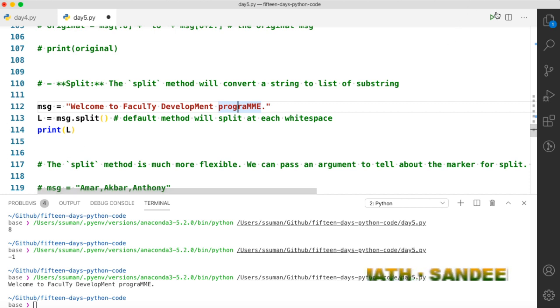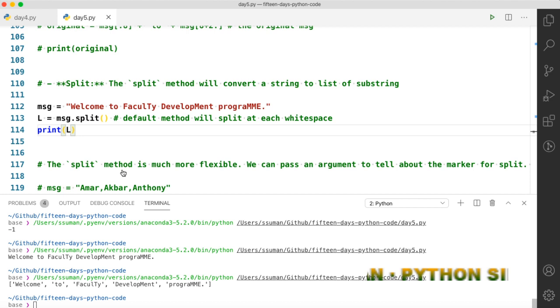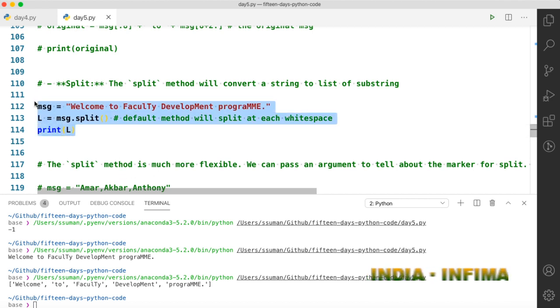So let's check the list. Note that this method will not make a string, this method will make a list. Welcome, and all the words will be elements of the list. This method is versatile.